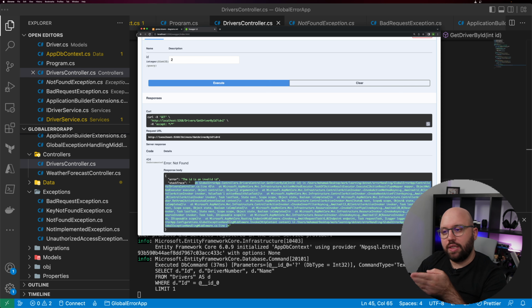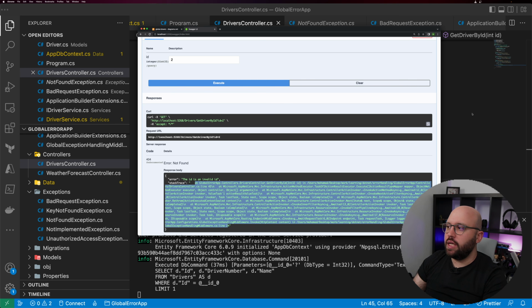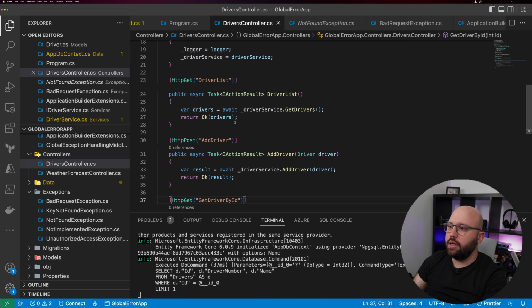So again, the stack trace is not something that you want to send back if developers are consuming it. It's only good when you are developing your application. But again, this is a sample application, so we can build it however we want. So that's one aspect. So let's try another type of exception handling.